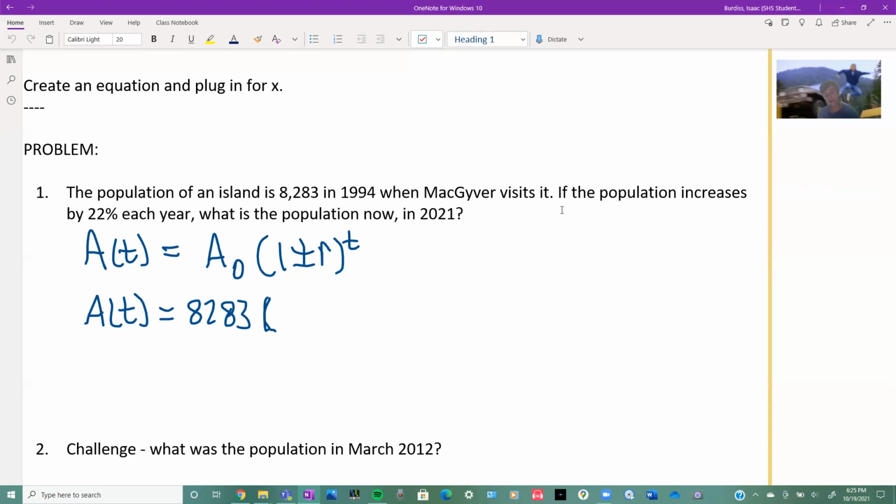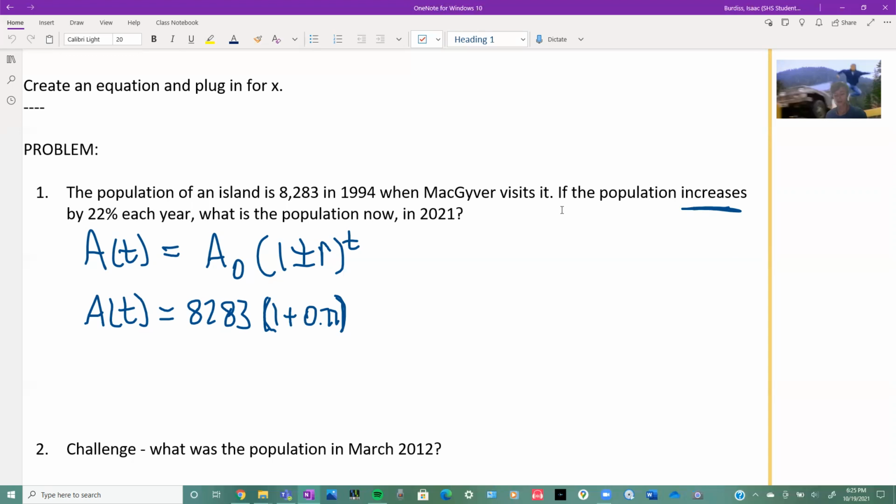Now we need to figure out, is it growth or decay? It's growing because it said that it increases by 22%. So 22%, that is the rate, r. And we need to make that a decimal. So 0.22 is the decimal for that. If you didn't know how to do that, you just divide by 100 or just move the decimal back. I think by now you would know how to do that in your head. And then we have 1 and we make it a plus because it's increasing.